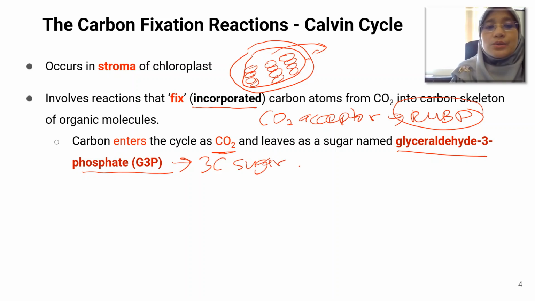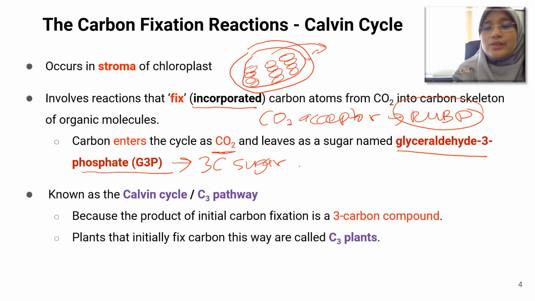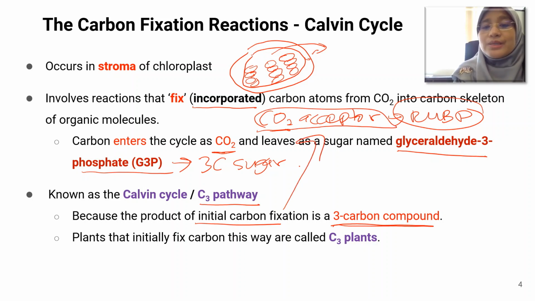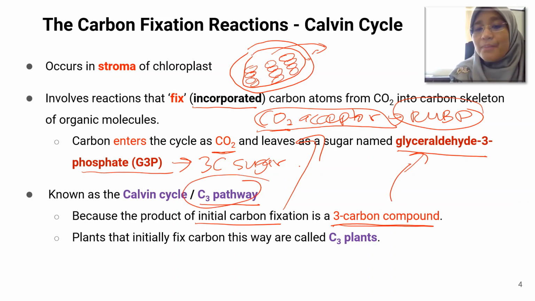The Calvin cycle is also known as the C3 pathway because the product of initial carbon fixation is a 3-carbon compound. In the initial carbon fixation, carbon dioxide is added to the carbon dioxide acceptor and produces a 3-carbon sugar. That's why we call it the C3 pathway. Plants that undergo this process to produce sugar we call C3 plants. Plants that initially fix carbon dioxide this way are called C3 plants.